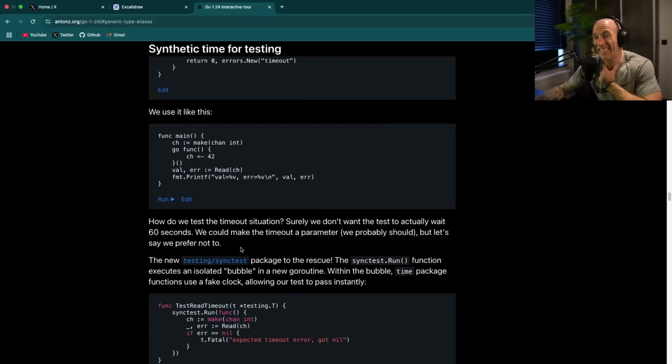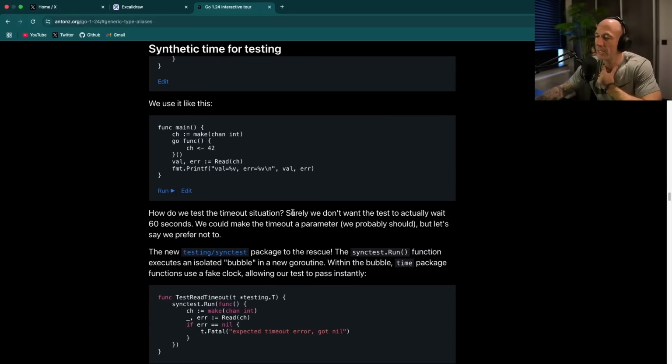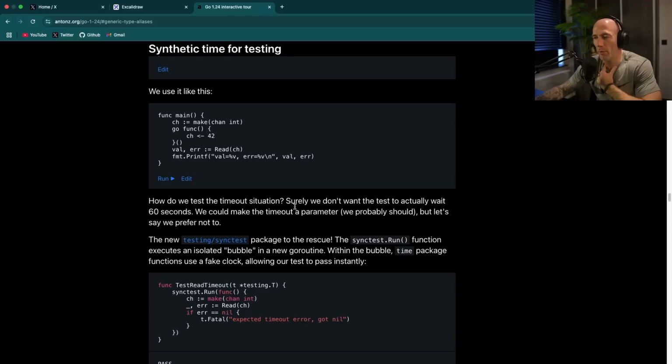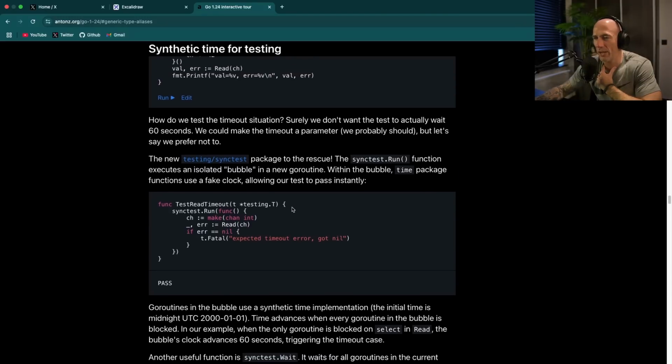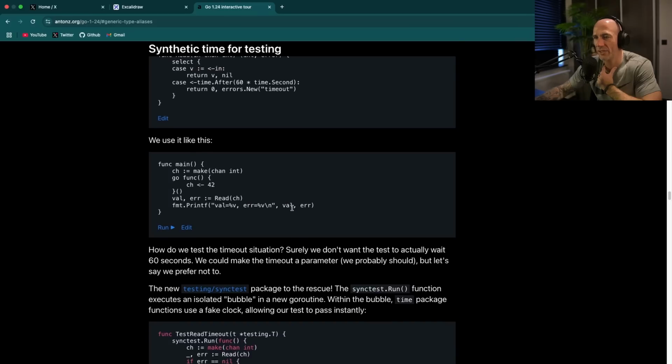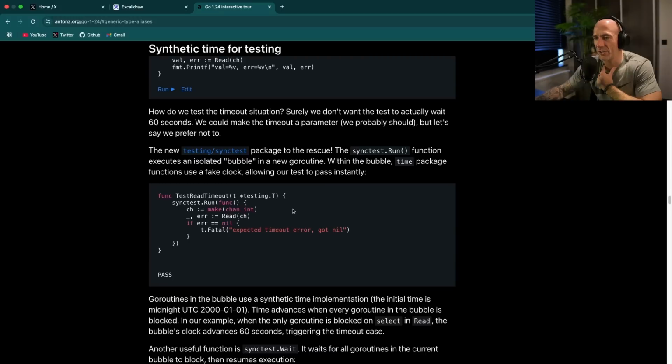The new testing/synctest package to the rescue. The synctest.Run function executes an isolated bubble in a new goroutine. Within the bubble, time package functions use a fake clock, allowing our test to pass instantly. Okay, I see what it is. It's basically if you have a function that waits. I can actually use that also for the Hollywood tests because we have a lot of timeouts and stuff that can basically block the whole tests, and here you can, okay.